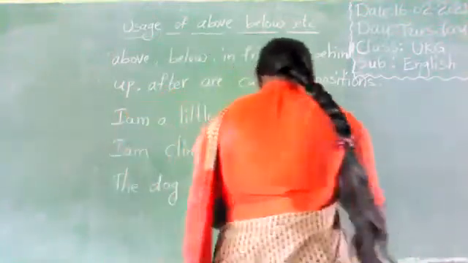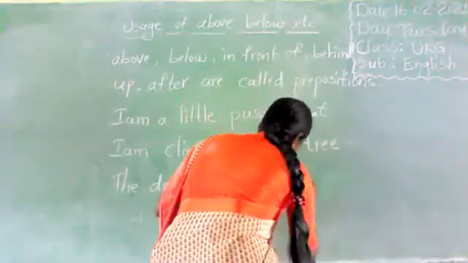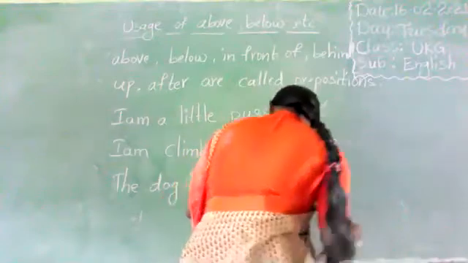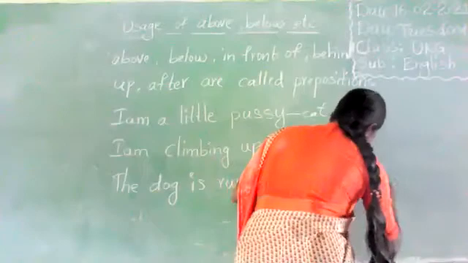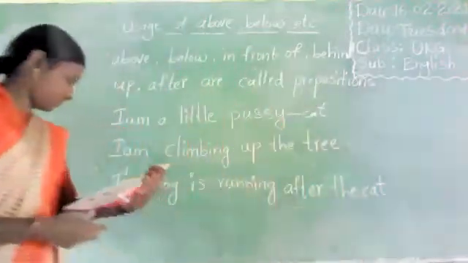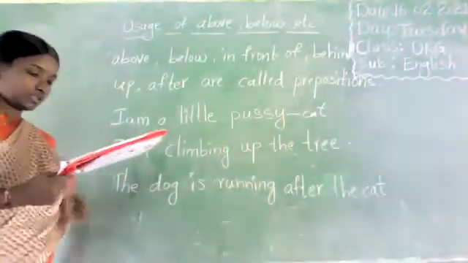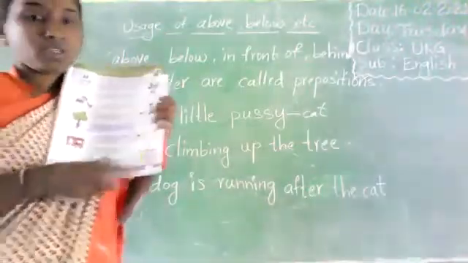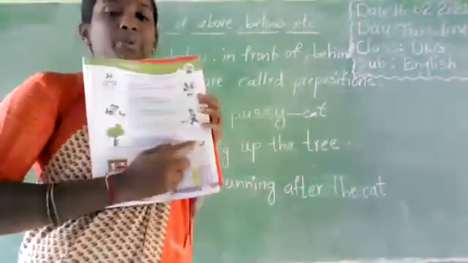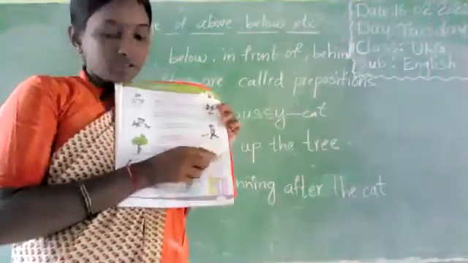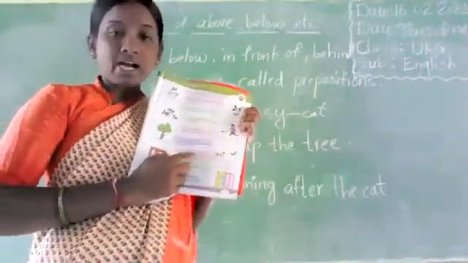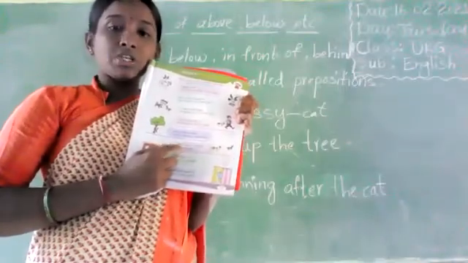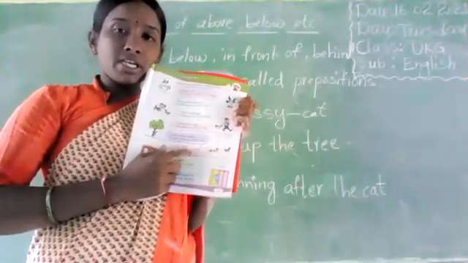The dog is running after the cat. See the picture, all of you. The dog is running after the cat.